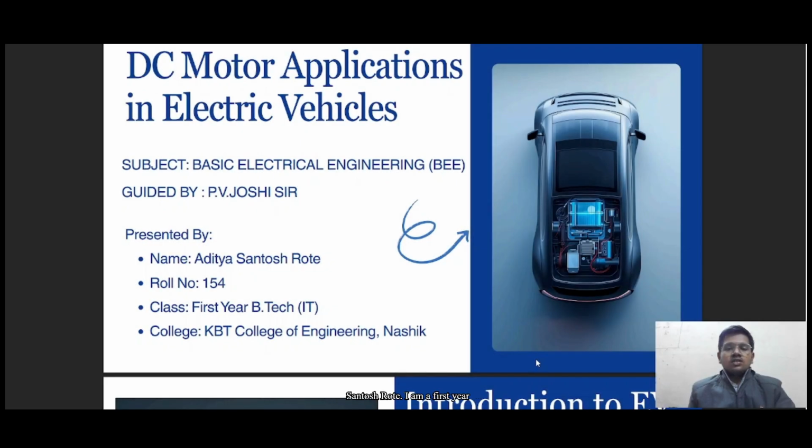I am a first year engineering student pursuing B.Tech in Information Technology from KBD College of Engineering, Nashik. Today, for my basic electrical engineering project, I will be presenting on the topic DC motor application in electric vehicles. We often see EVs on the road, but today I want to explain the engineering behind them, especially how we apply the DC motor concept we learned in class to modern transportation.